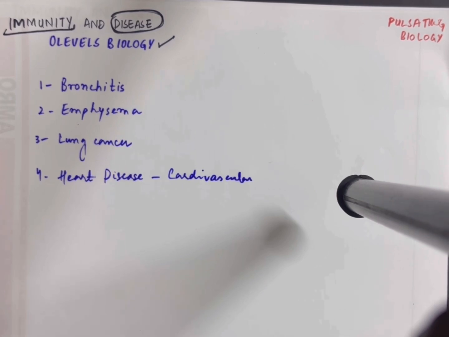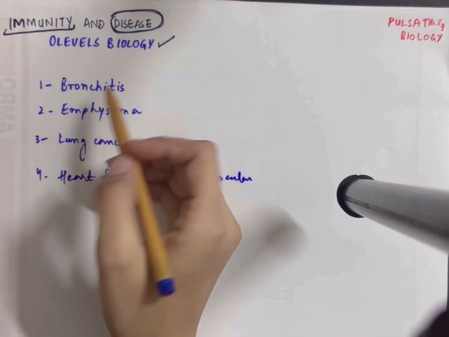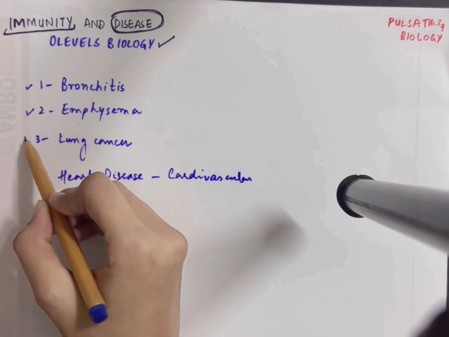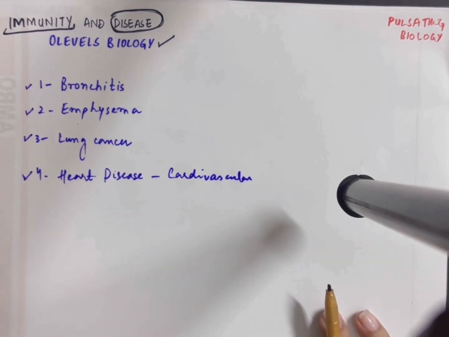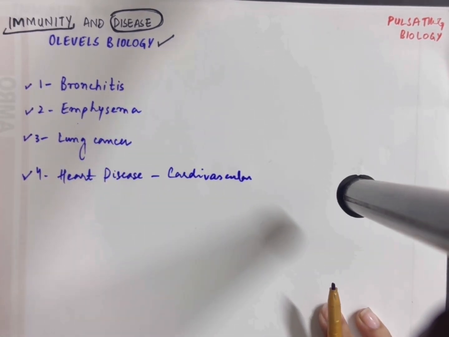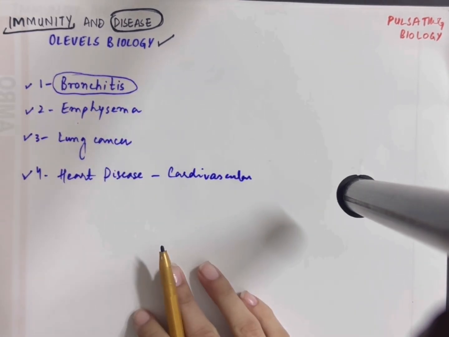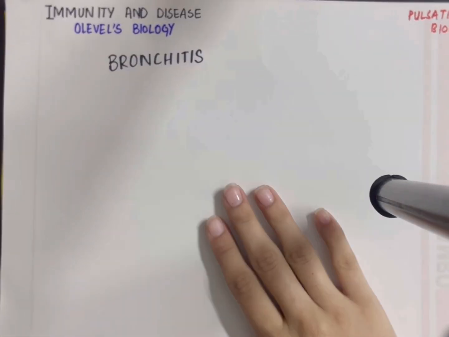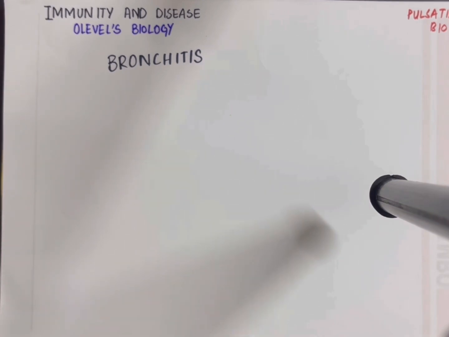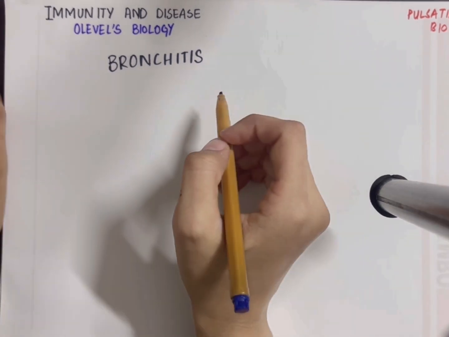We're going to talk about these 4 diseases that are included in your syllabus: bronchitis, emphysema, lung cancer, and heart disease. Let's talk about bronchitis first, and then we'll discuss each of them in much more detail. Alright, so the first disease that we are going to discuss among all of the 4 is bronchitis.